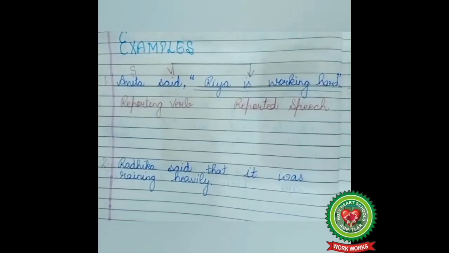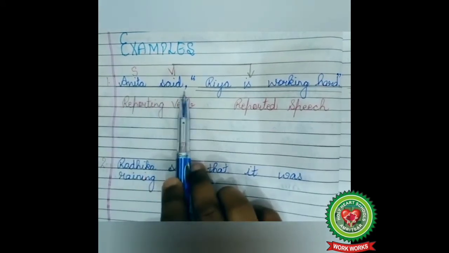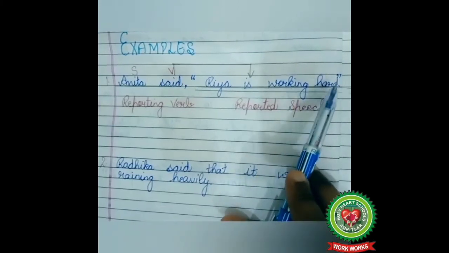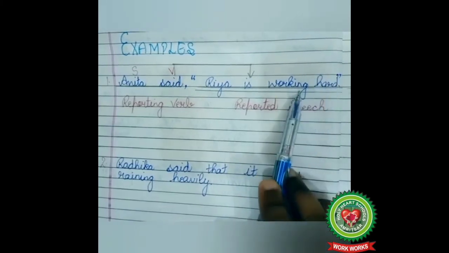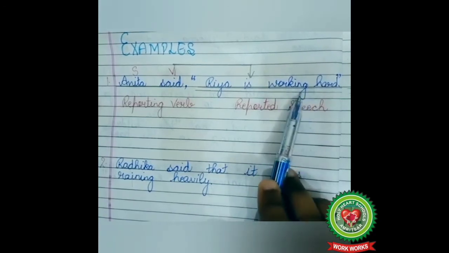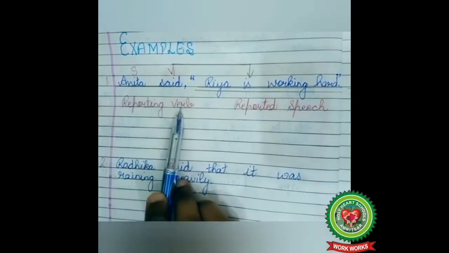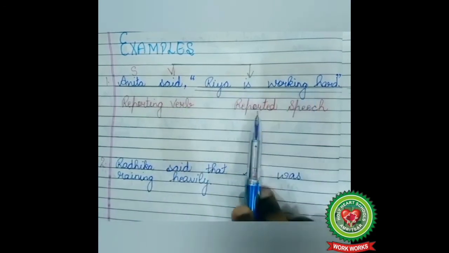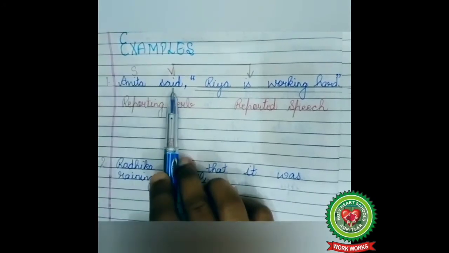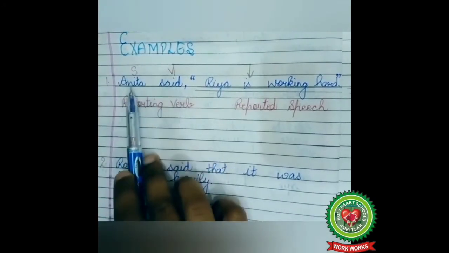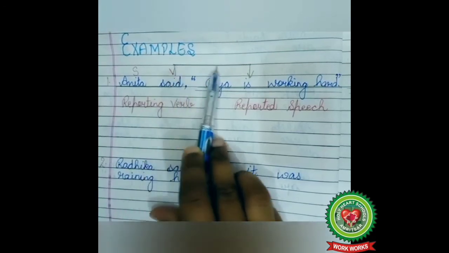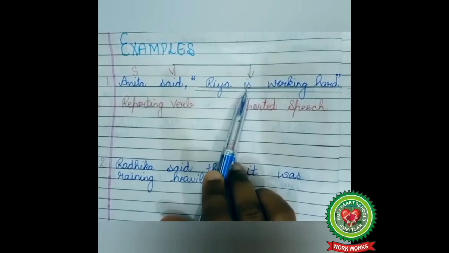Look at example number 1. Anita said, comma, inverted comma start, Riya is working hard. Full stop, inverted commas close. This is direct speech and children, we have to change it into indirect speech. Anita said, reporting verb; Riya is working hard, reported speech. Who? Anita, so subject; said, action word, so verb. Anita said, reporting verb is in past tense, so the tense of the reported speech will change.